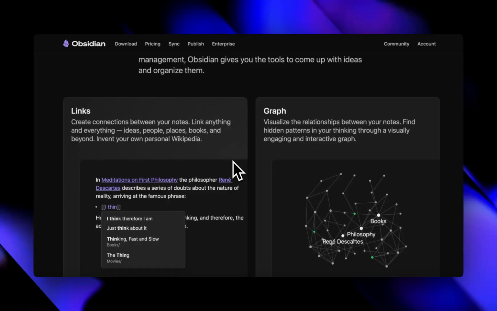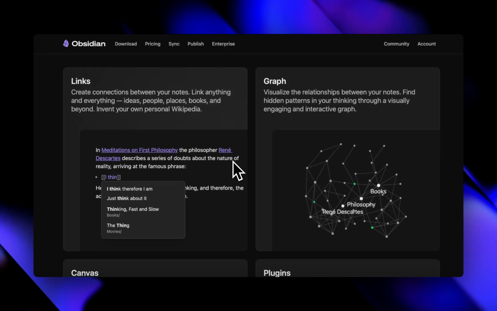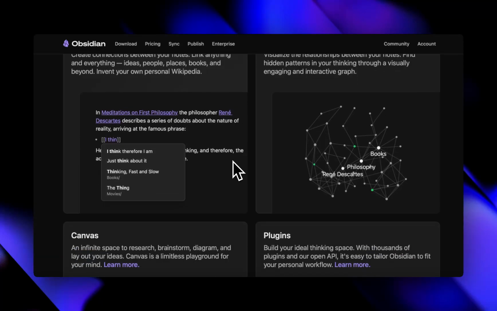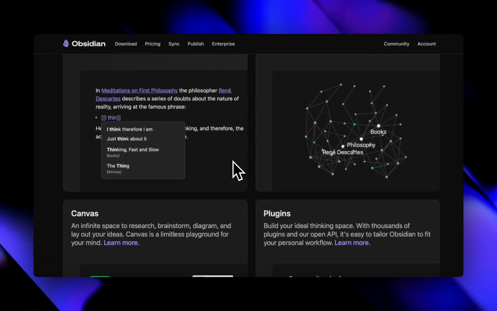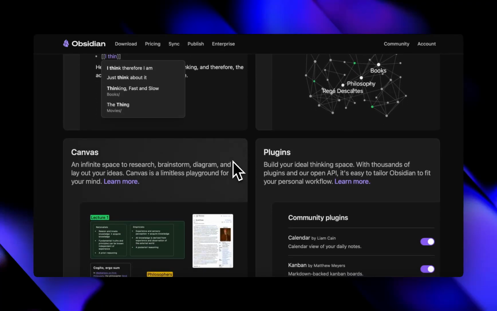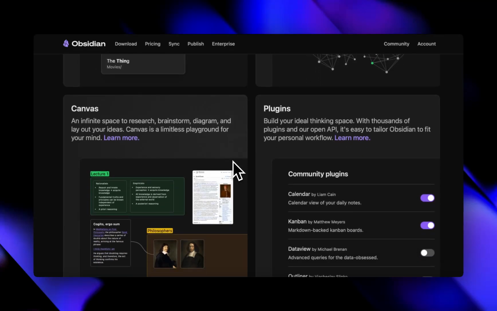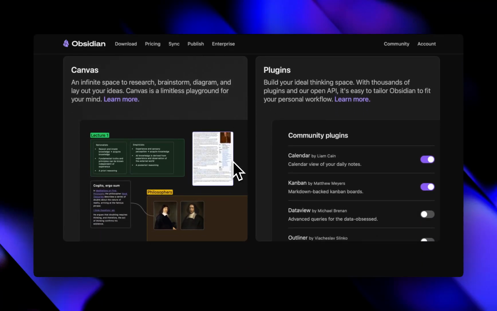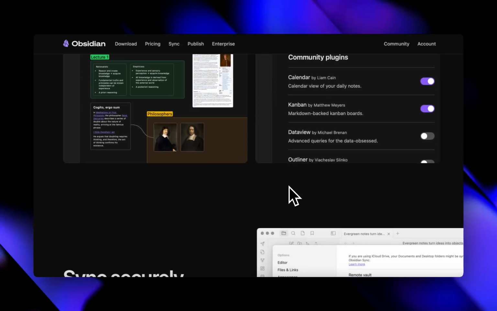It's a plugin playground, from task management to spaced repetition to custom themes. It's basically a Lego set for your notes. And also Markdown simplicity. Everything is in Markdown, so your notes are lightweight, portable, and future-proof. No weird formatting lock-in. The Obsidian community is wildly active. Tons of plugins, themes, templates, and YouTube tutorials out there to guide you.